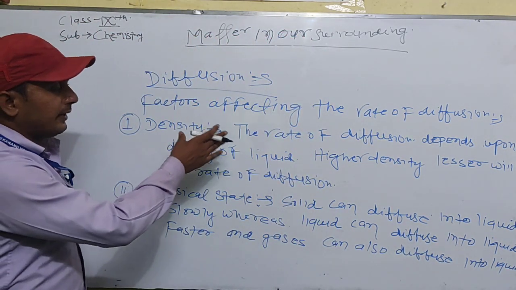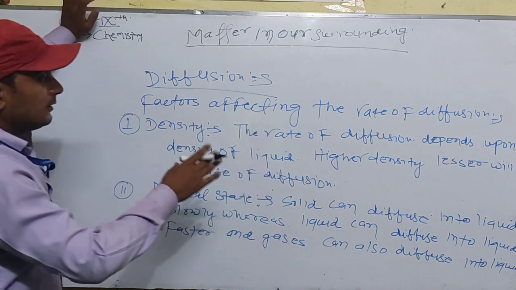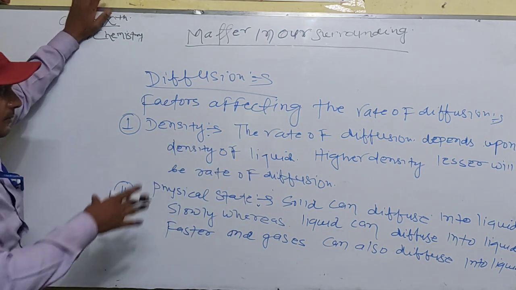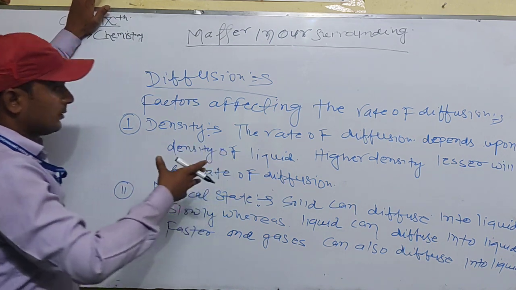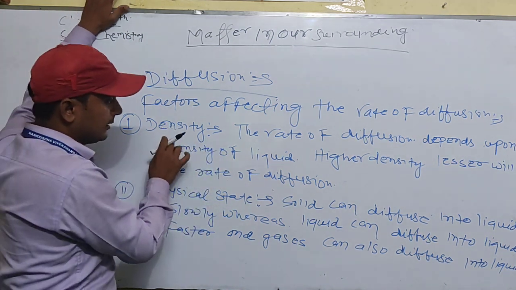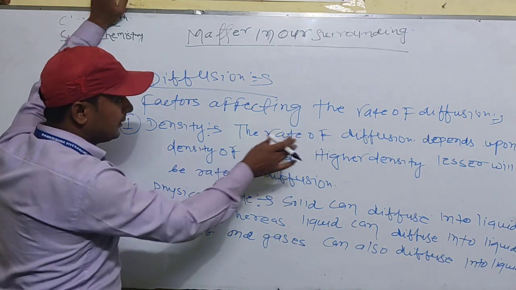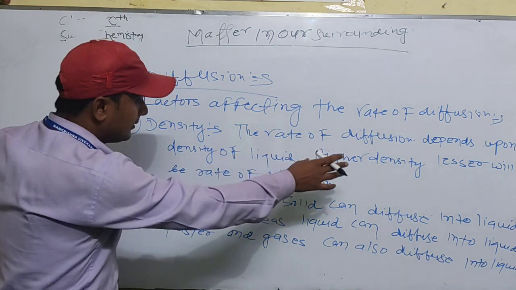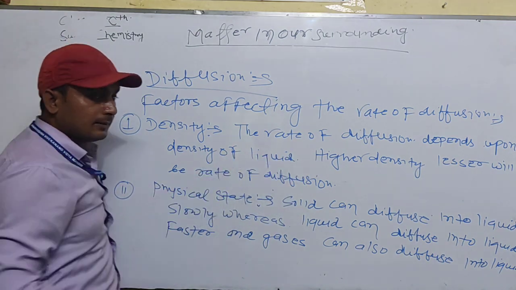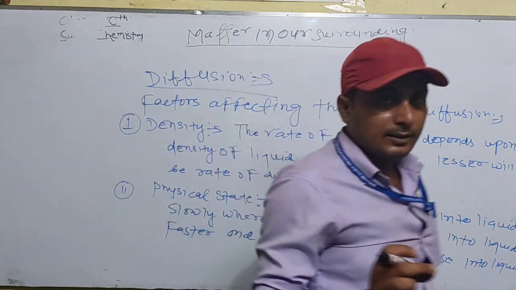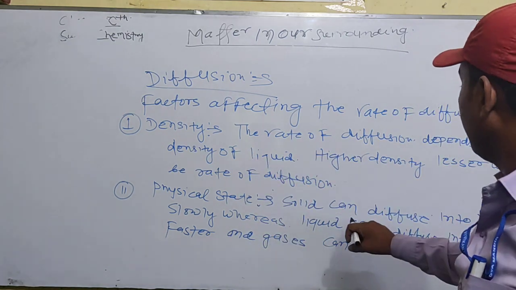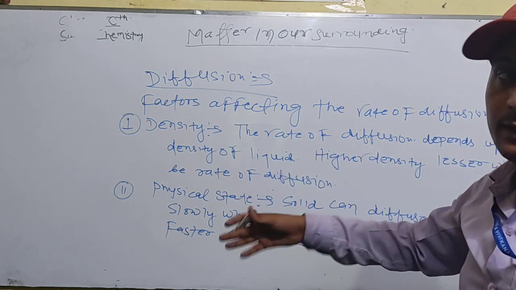Now we will discuss the factors affecting the rate of diffusion. The first factor is density. What is the effect of density on the rate of diffusion? The rate of diffusion mainly depends upon the density of the liquid. The higher the density, the lesser the rate of diffusion. If any matter has a higher density, then the rate of diffusion will be lesser.